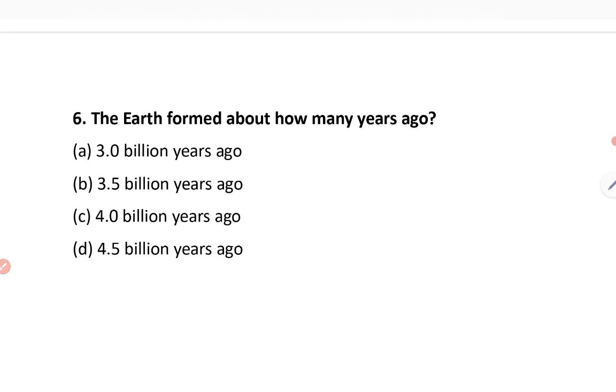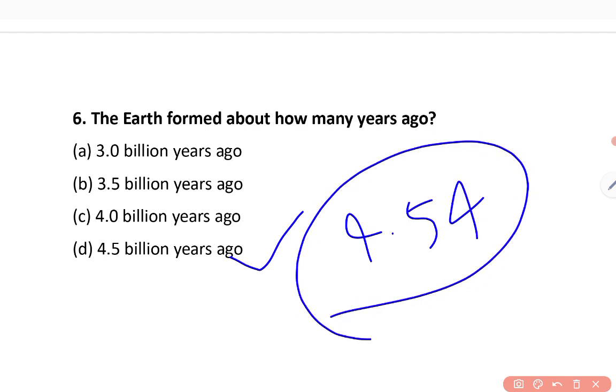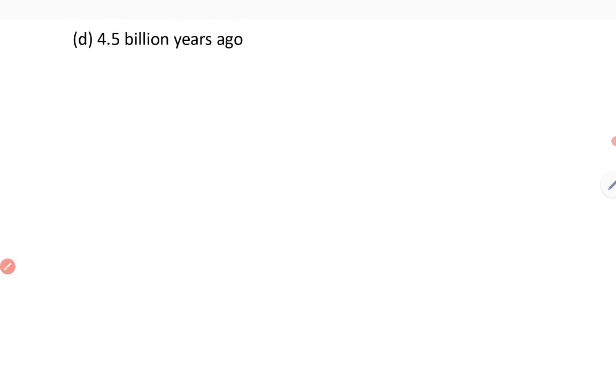Now this is the sixth question. First pause the video and try to answer it. The Earth formed about how many years ago? So, what is the age of our Earth? The age of our Earth is about 4.5 billion years. In NCERT, 4.54 is the actual age of our Earth. So, the answer to the sixth will be D. 4.5 billion years ago, our Earth was formed.